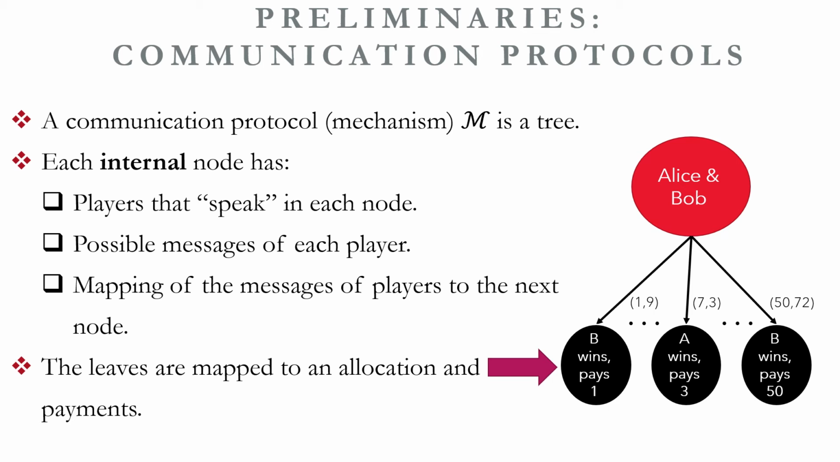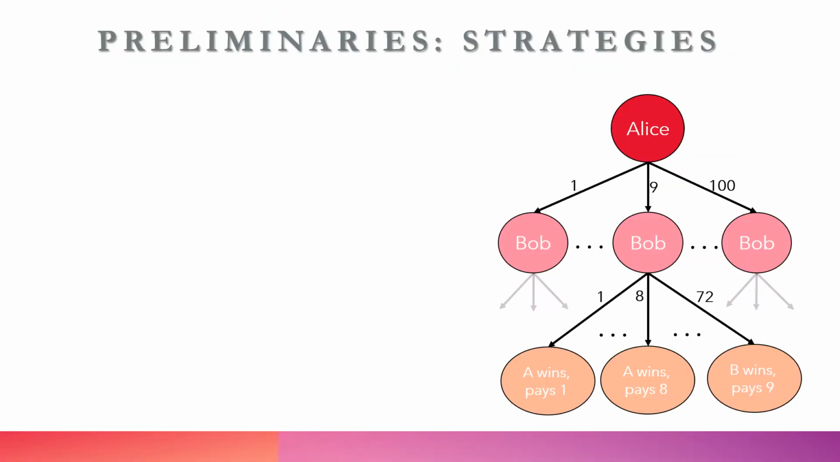The leaves are mapped to an allocation and payment, which are in this case a function that takes as input the messages and outputs the identity of the player with the maximum bid and the second highest bid. In this work, we use the blackboard model, which means that all players see the messages sent by all the other players.